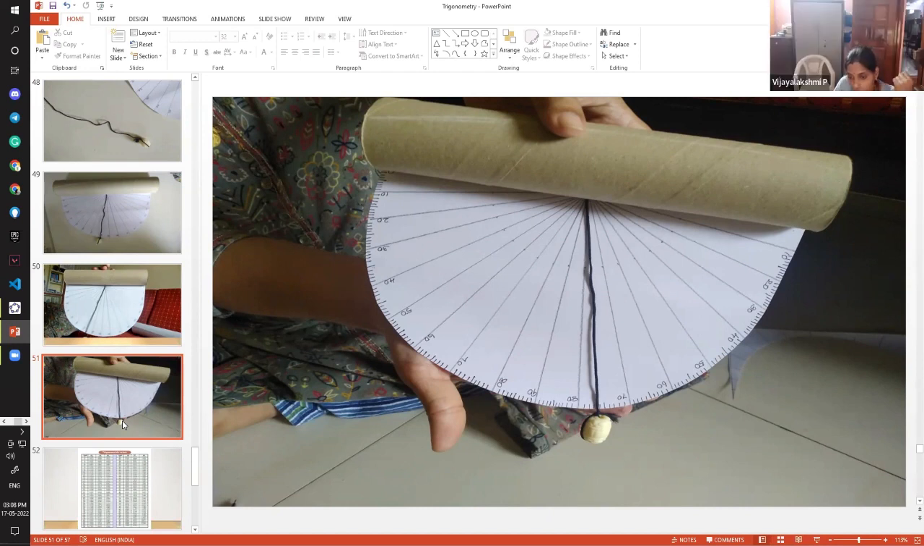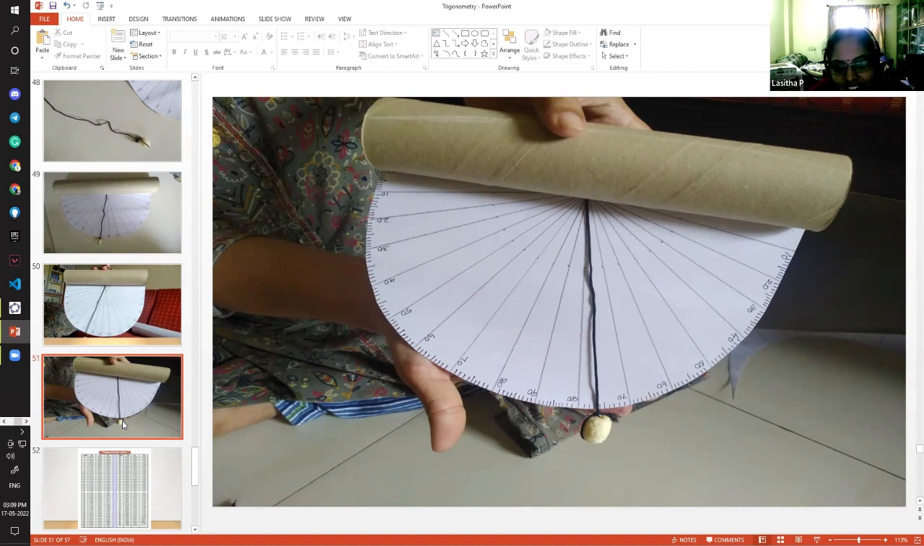Whatever protractor we are using in the school, the same one we can fix instead of drawing it. But children can do this drawing. We can give it as one task for children, and they will be able to do it very nicely. They'll be very happy, and their imagination will develop to beautify it.